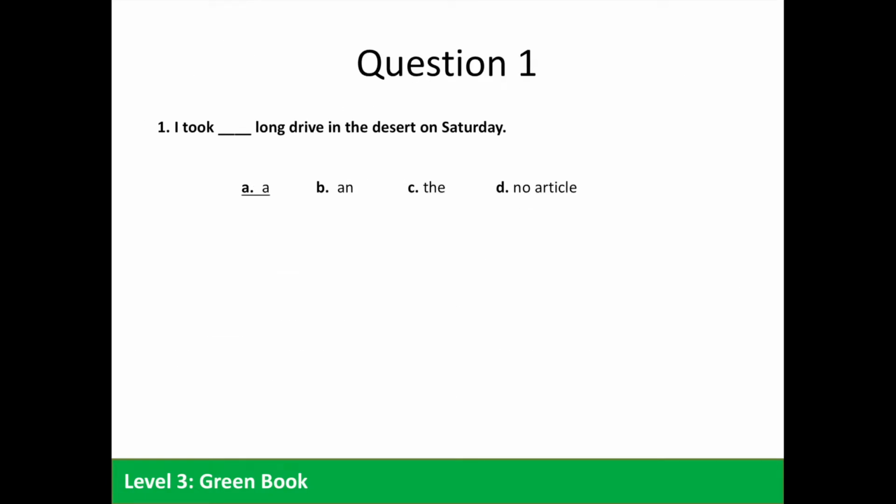Question 1. I took blank long drive in the desert on Saturday. Again, here we're not talking about something specific, so we can use the indefinite article. Because we have "long," a consonant sound, we use "a." So A is the correct answer. Question 2. My goal was to get 100% on blank test at least once in PYD. Again, here we don't have something specific. Any test will do. We have "test," which is a consonant sound. So A is the correct answer.